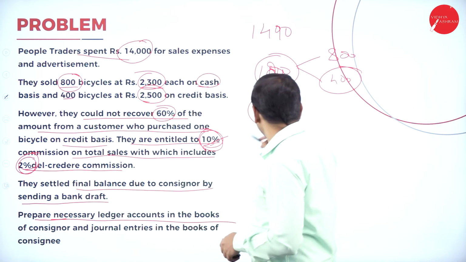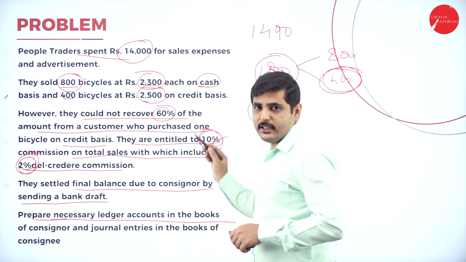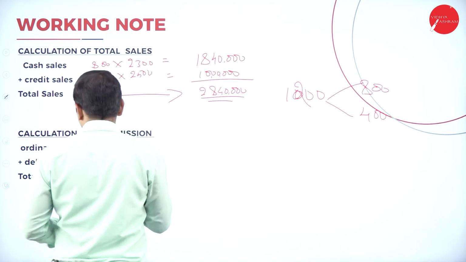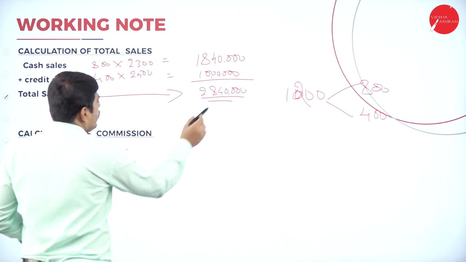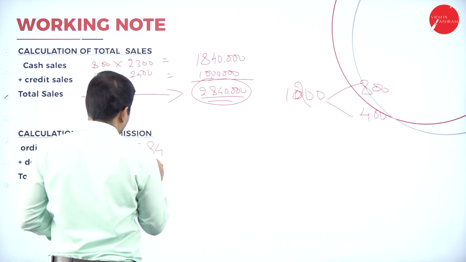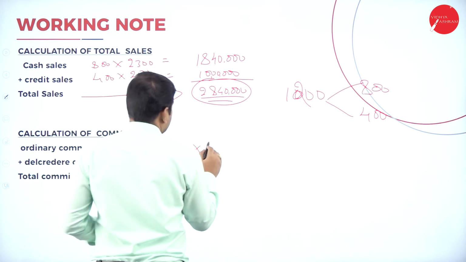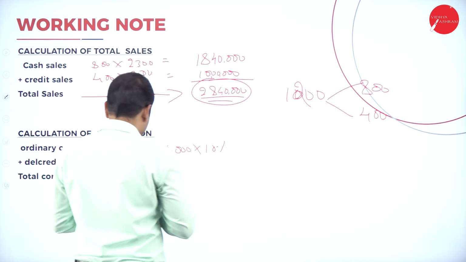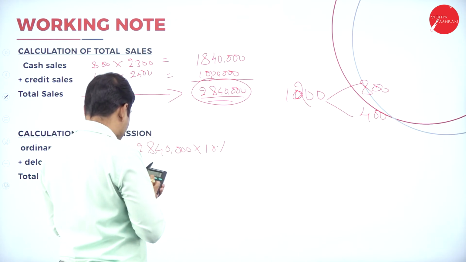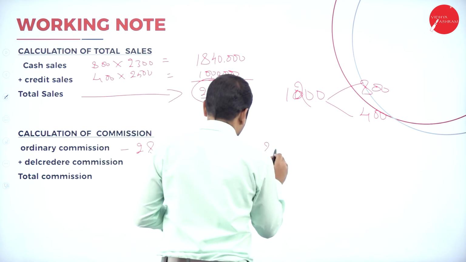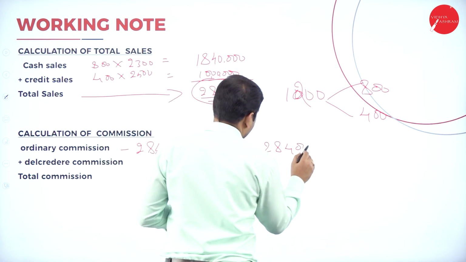So what is our credit sale? 400 cycles is the credit sales. For that we should pay the del credit commission. Let's take commission. On the total amount we should pay ordinary commission: 28,40,000 into 10% is 2,84,000.